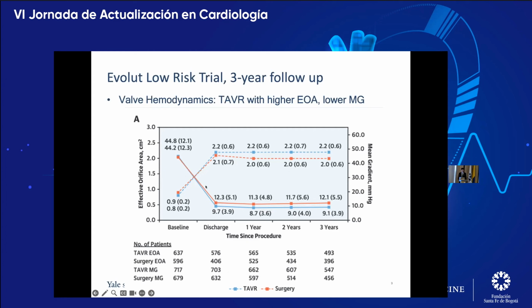Similarly, for effective orifice area, which is the dotted lines, and then this y-axis here. Both groups had effective orifice area less than 1, as we would expect and hope. And then similar procedure, valve areas greater than 2 that persisted throughout the follow-up period. And again, surgical is a little bit lower in the red than TAVR, but not statistically significant.